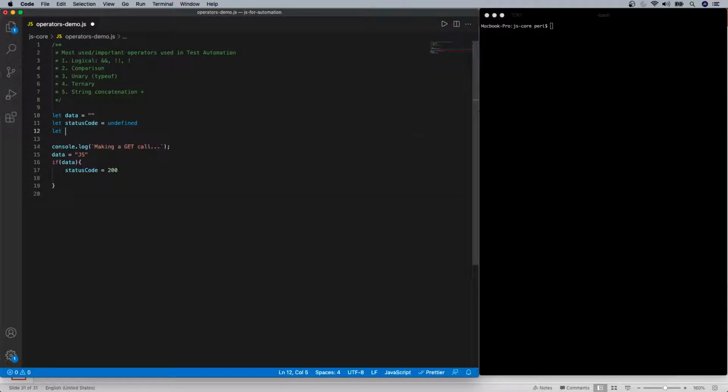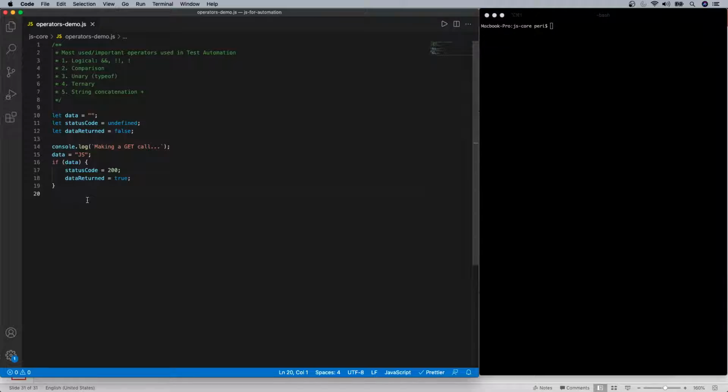So let's also declare another variable. Let me say let data returned, because it is going to be a boolean type. Let me initialize this with a false value, right? Okay, so now because I get the data, if data, meaning that if it is valid data, then I'll set the data returned variable as true, right? Okay, and then finally I'm doing something with the data.